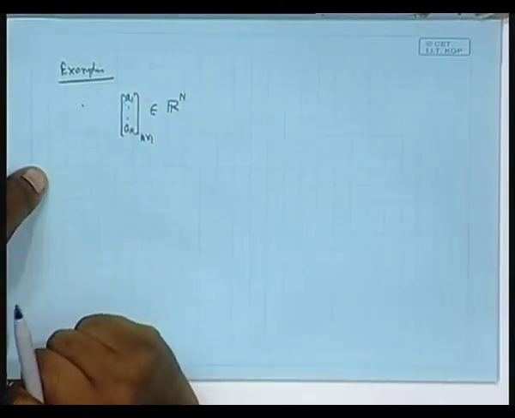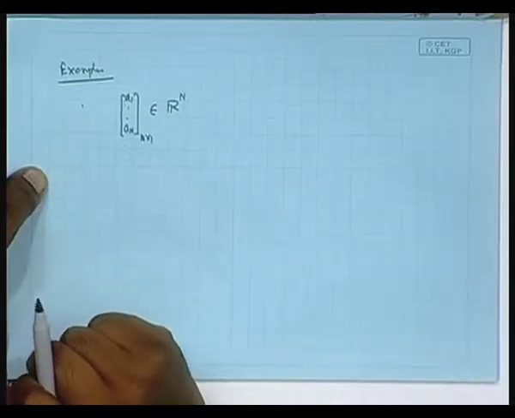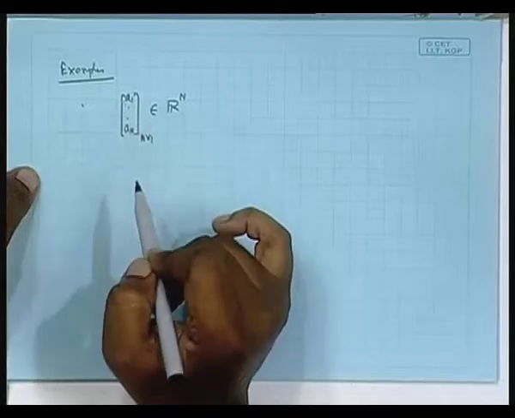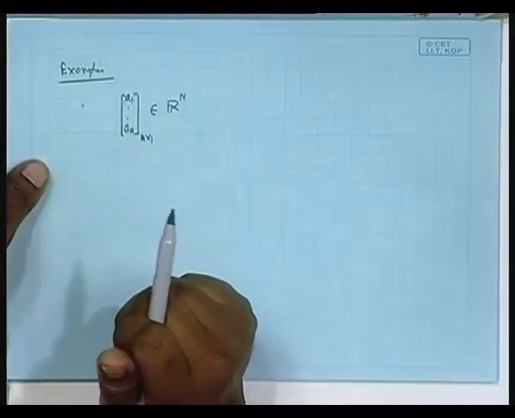Now, suppose in this vector space I consider the set of all vectors whose sum, if you sum all the elements, is equal to 10.